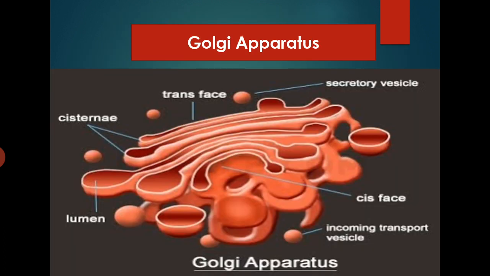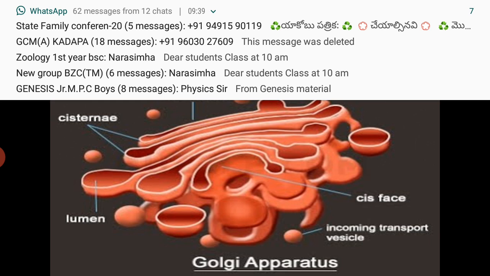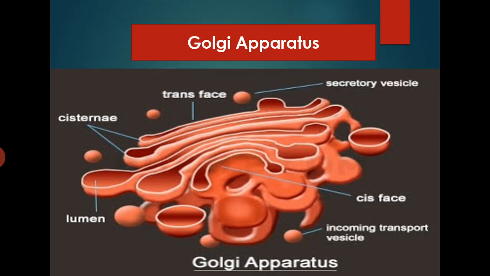Golgi apparatus. Golgi complex occurs as loose fibrils or in the form of a network in the cytoplasm. It is highly developed in active cells. It was described by Golgi. It consists of stacks of flattened sacs called cisternae and small vesicles. It is chiefly composed of lipoprotein, RNA, and alkaline phosphatase.